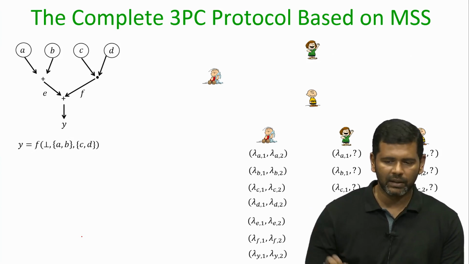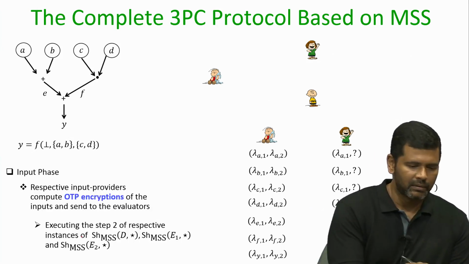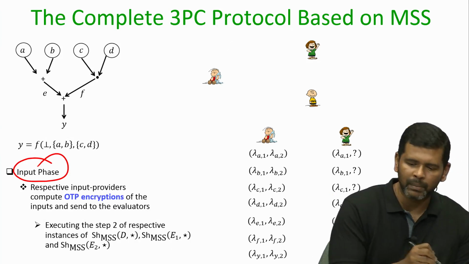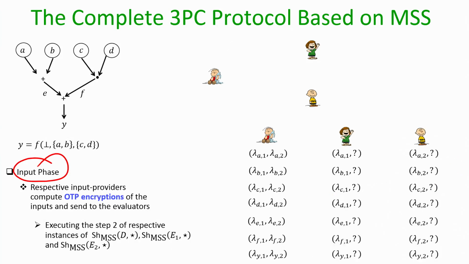So, the pre-processing is over. Now, we will come to the input phase, when the parties will have the values A, B, C and D ready. They now have specific values of A, B, C and D ready with them. So, for instance, evaluator E1 now has the values of A and B. So, what does it have to do? It has to compute the OTP encryption of A and B according to the A pads, and in the pre-processing phase we have ensured that E1 has both the A pads.